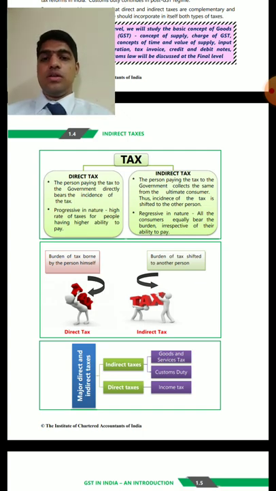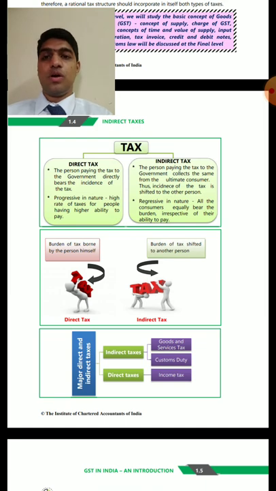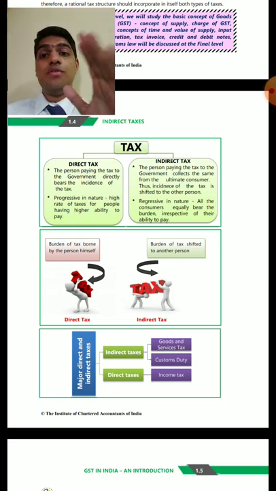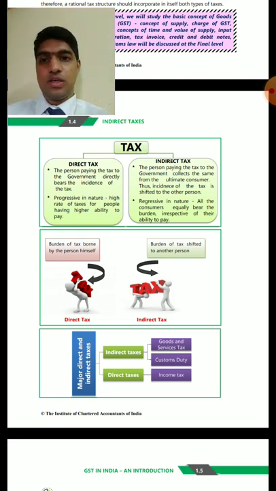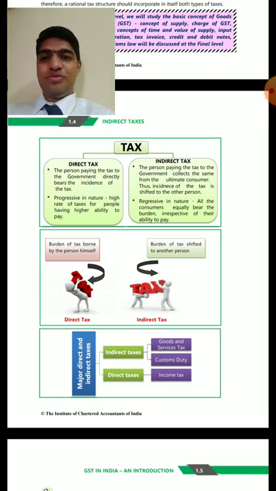Indirect taxation, as per the second point, is regressive in nature, because all persons, irrespective of their income category, are required to pay indirect taxation. So indirect taxation applies to every person, every customer, whatever be their income. So we may feel direct taxation is more fair than indirect taxation, but currently the government is earning more from indirect taxation than direct taxation.